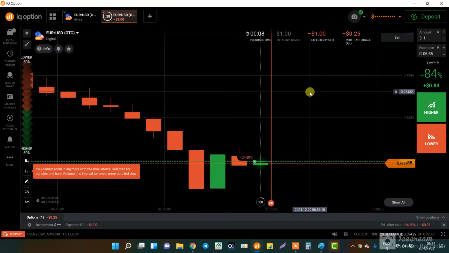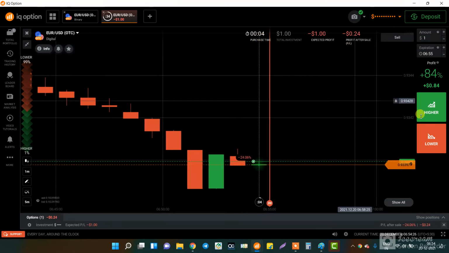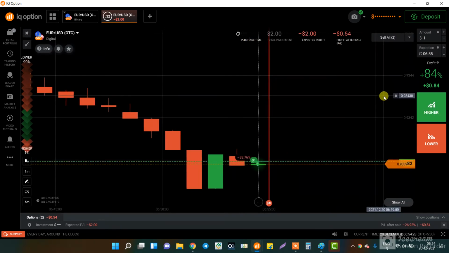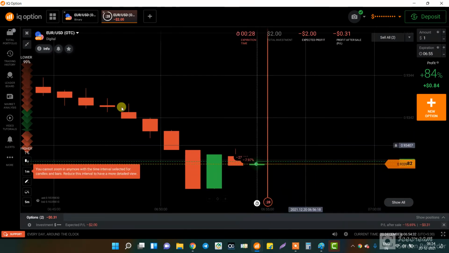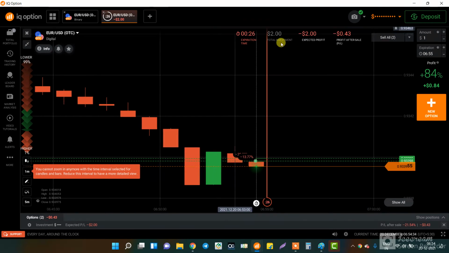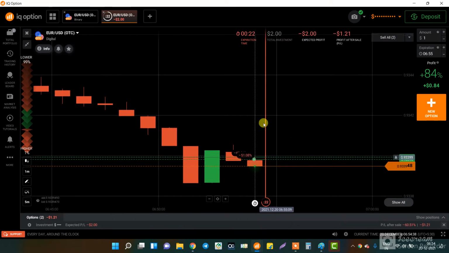Here we can see it is still 5 seconds, we can place another trade. As you can see, I have placed another call trade. Now it is showing we can't place the trade. If we place the trade, it will be for another minute.